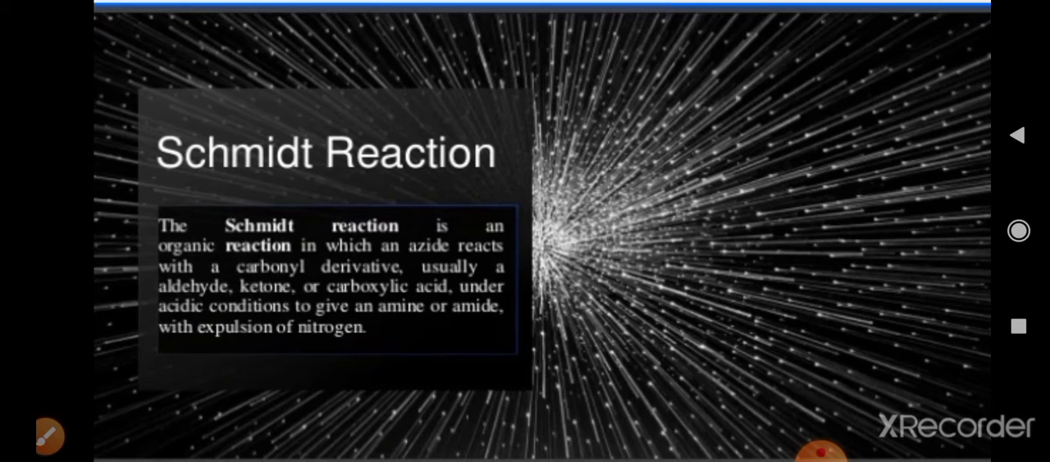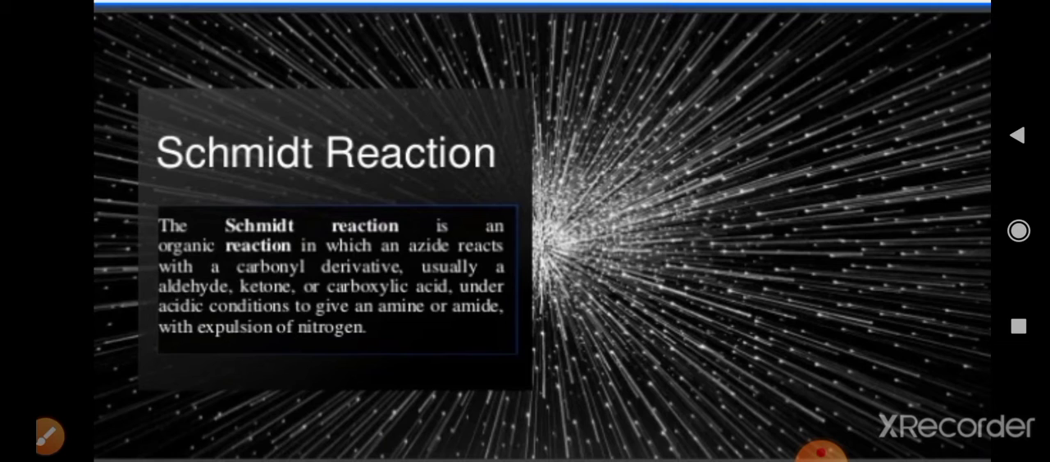Today let us see the Schmidt reaction. Students, this reaction is also one of the rearrangement type of reactions in which azides react with carbonyl compounds to form corresponding amines or amides.